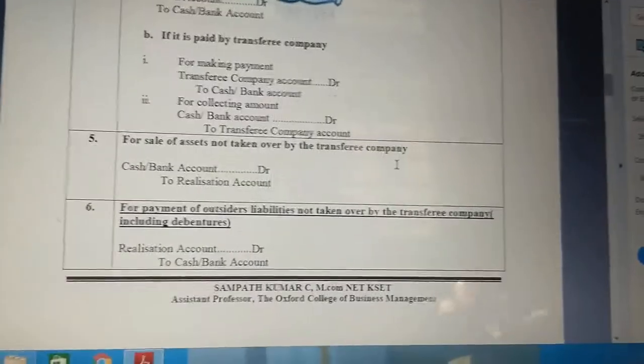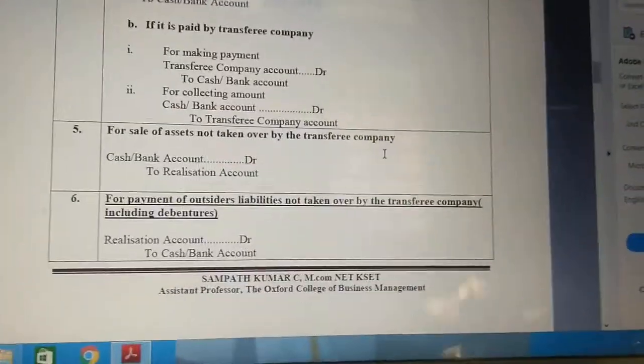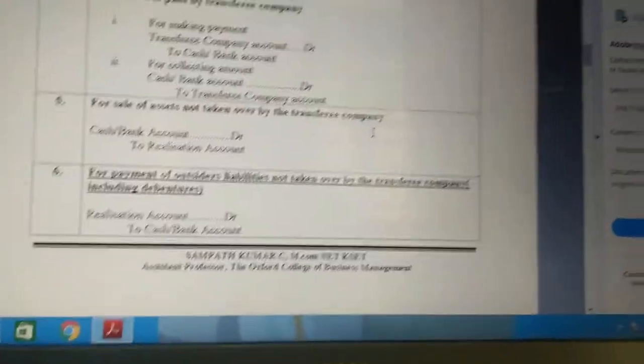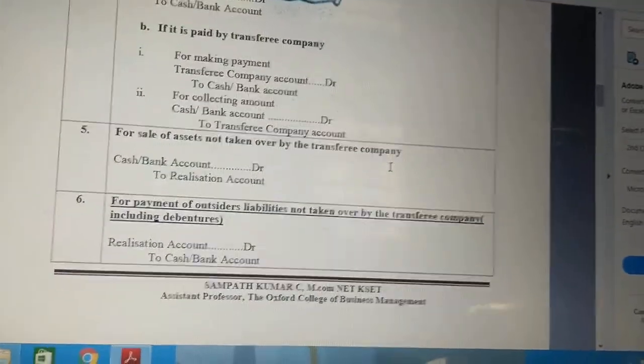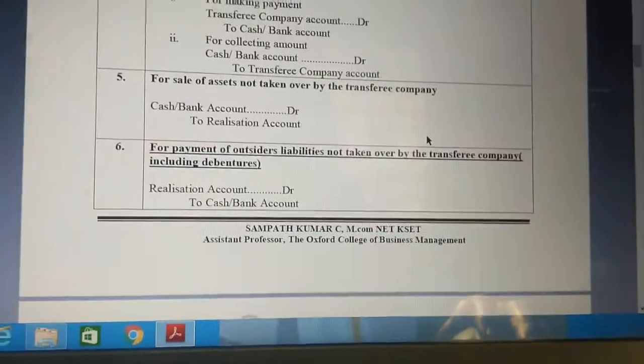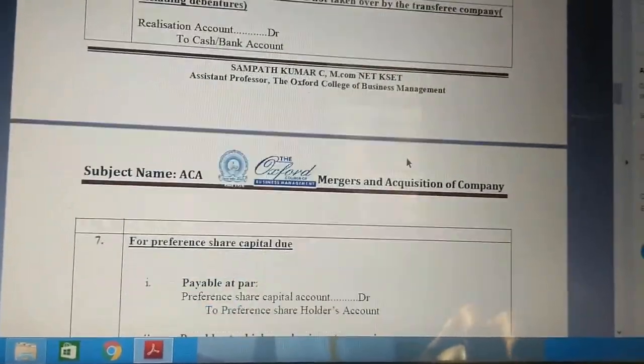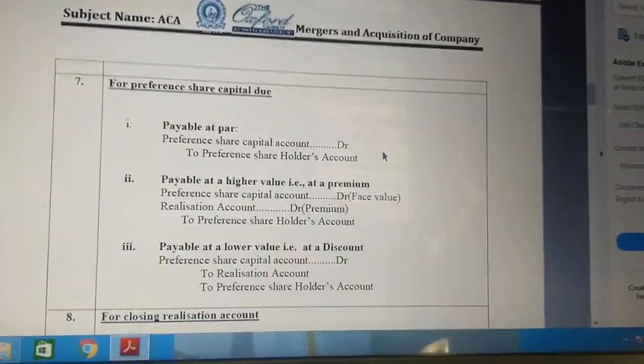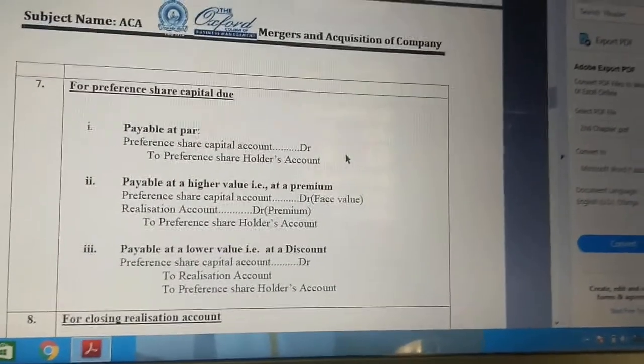debit to realization account. In the same way, some liabilities they will not take over. They may not take over debentures or whatever it may be. So for that the entry is realization account debit to cash or bank account. Now the outsiders' liabilities settlement is over.